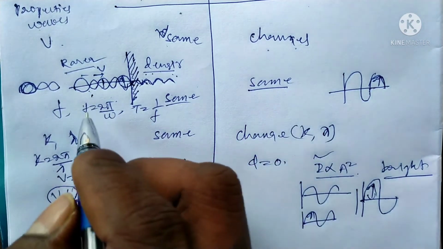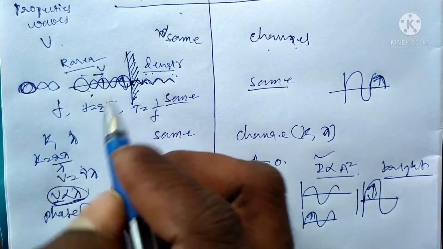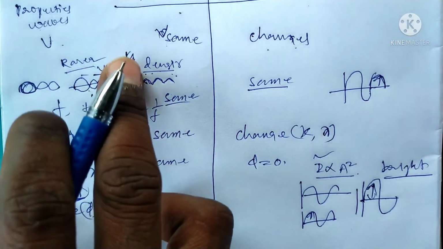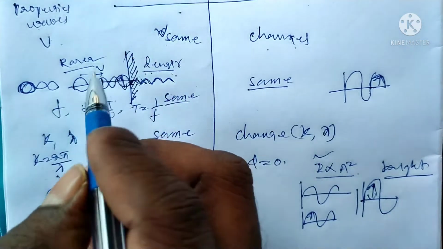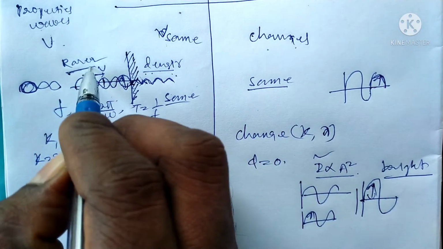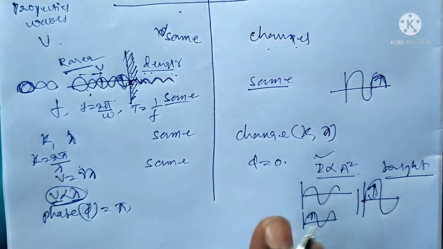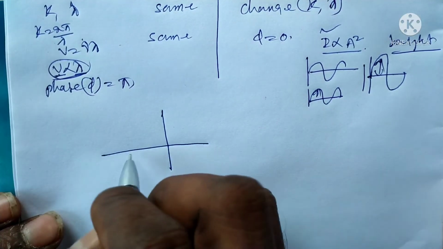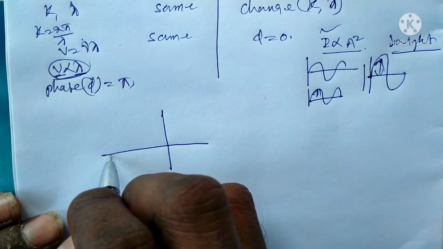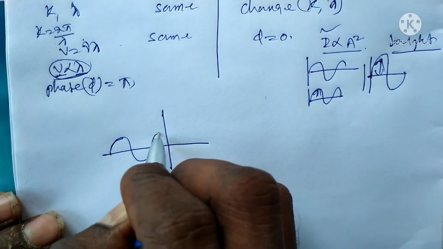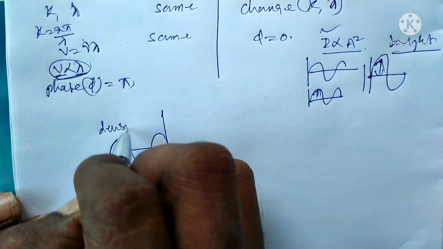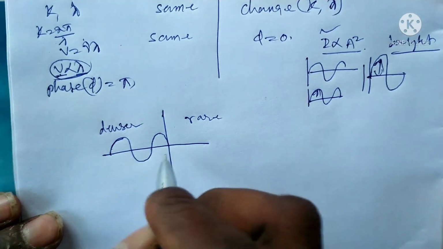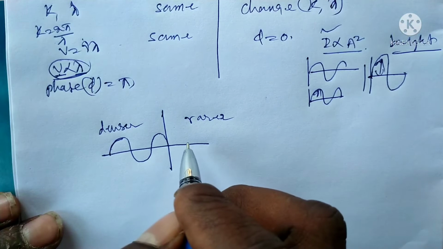Okay, this is the difference between the reflection wave and the transmission wave, for rarer medium and denser medium. Suppose this is the difference between the reflection wave and the transmission wave when the wave is transmitted from rarer to denser medium. Now suppose the wave is transmitted from denser to rarer medium.